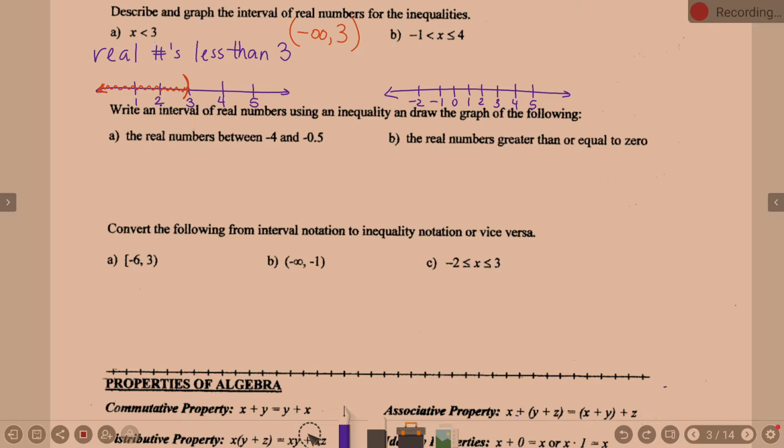Even if that has not processed, you know those numbers have to be on the number line. Okay? What is this?